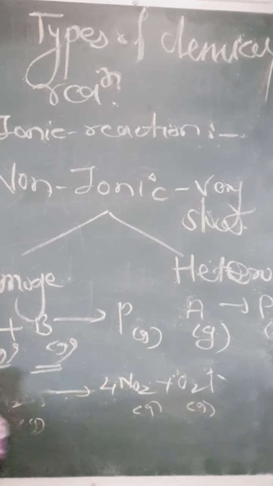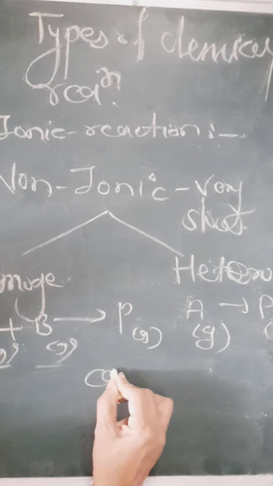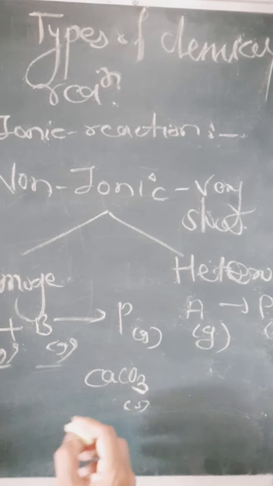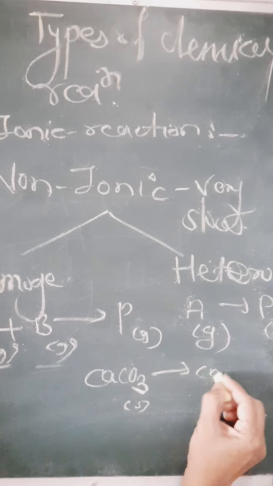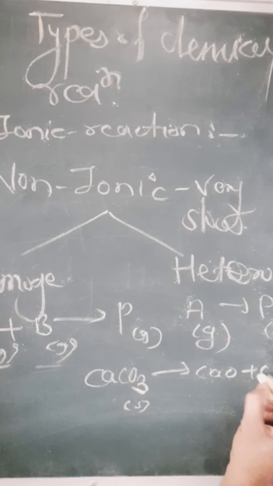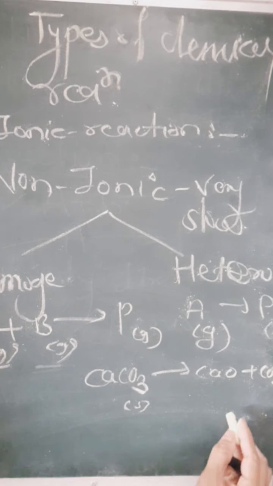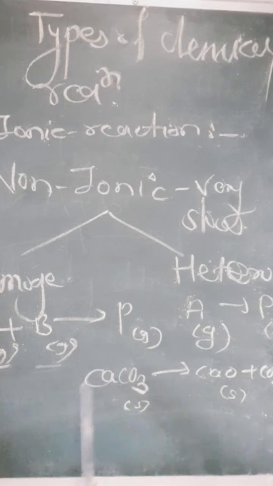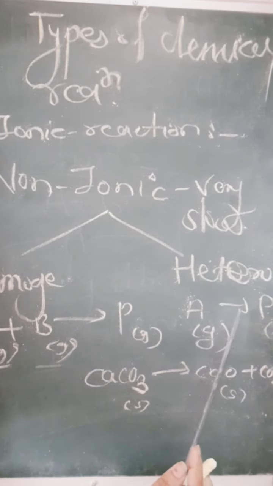For heterogeneous reaction, just consider calcium carbonate. It is a very well known example for us, which is in solid form. Calcium carbonate decomposes into calcium oxide and liberates carbon dioxide. Carbon dioxide is in gaseous phase and the other is in solid phase, and therefore such a type of reaction is considered under the head of heterogeneous reaction.